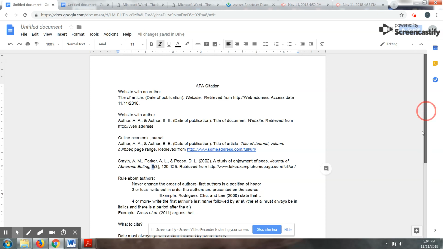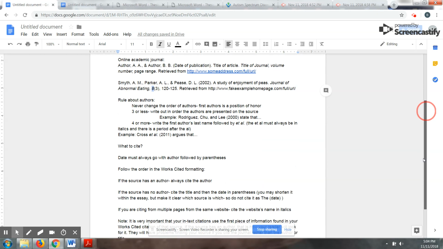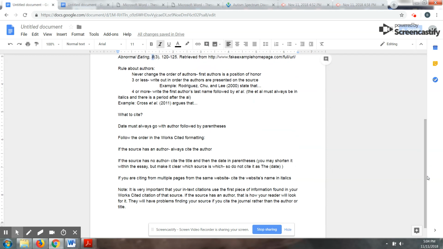Now, moving down here, what to actually cite. So what actually goes in your essay itself? So keep in mind, the date must always go with the author. So you always follow the order of the works cited formatting. So if the first bit of information is the author, cite the author. Now, if they have no author, then you would cite by the title.